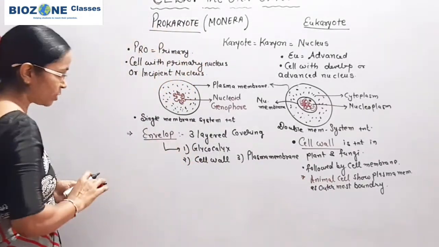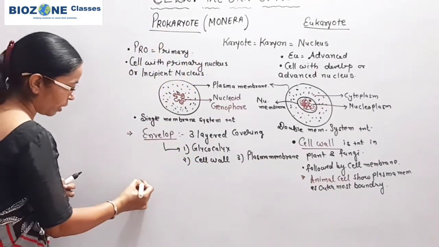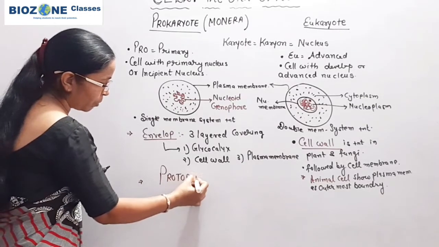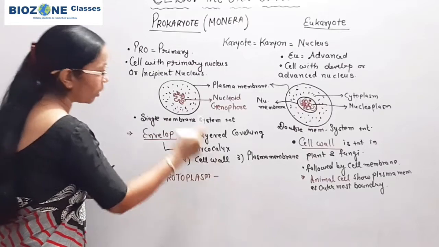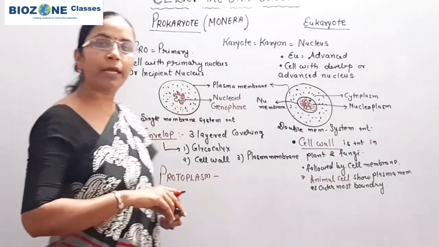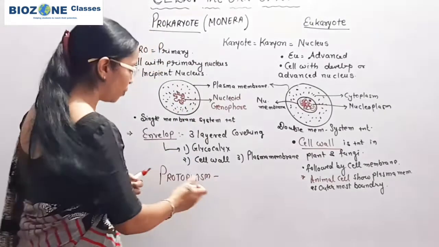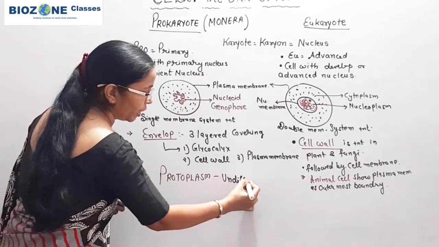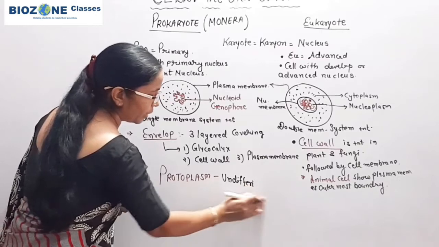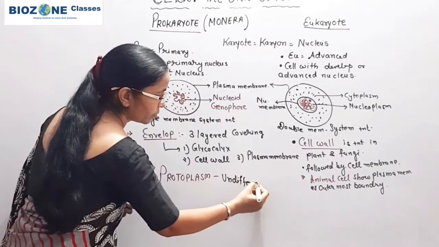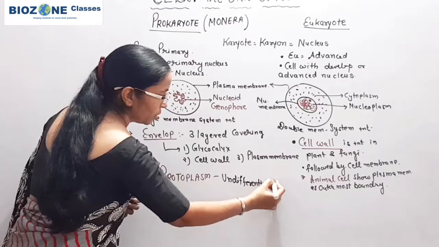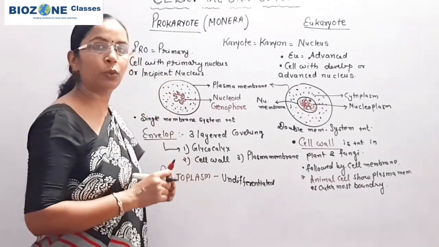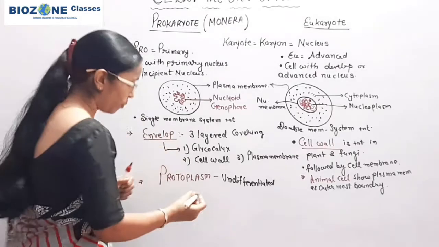Now the next difference we study is for the protoplasm. Protoplasm, here you remember, in prokaryote, as the nuclear membrane is completely absent, protoplasm is undifferentiated. That is, the protoplasm is not differentiated into cytoplasm and nucleoplasm.